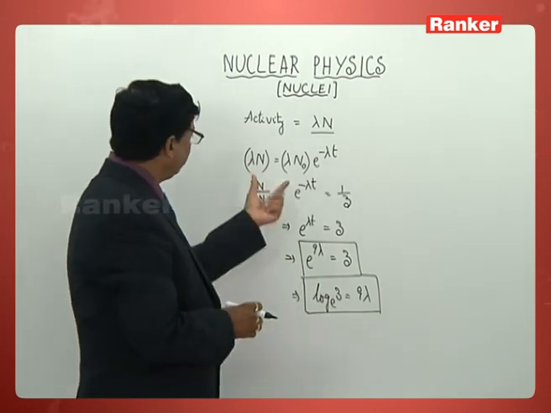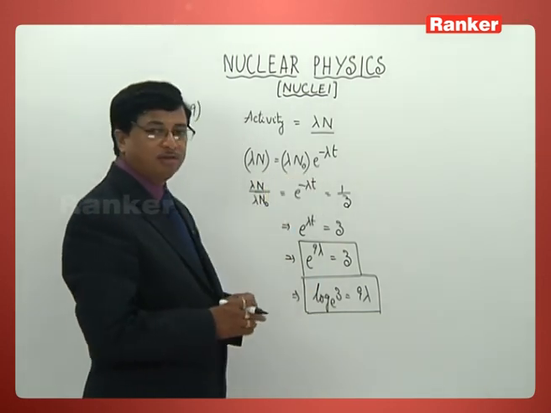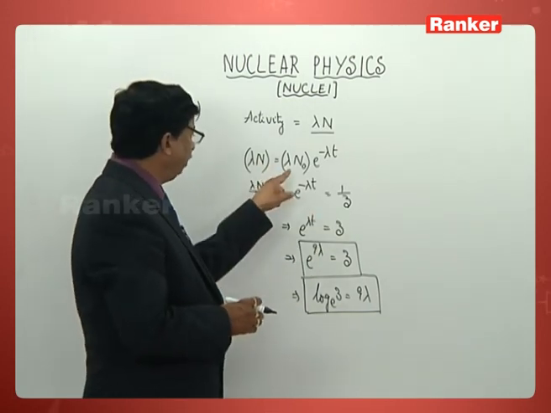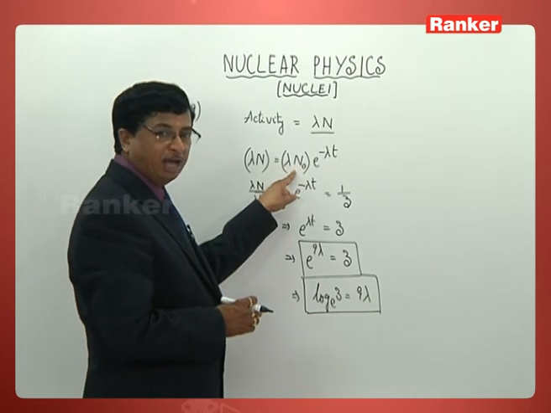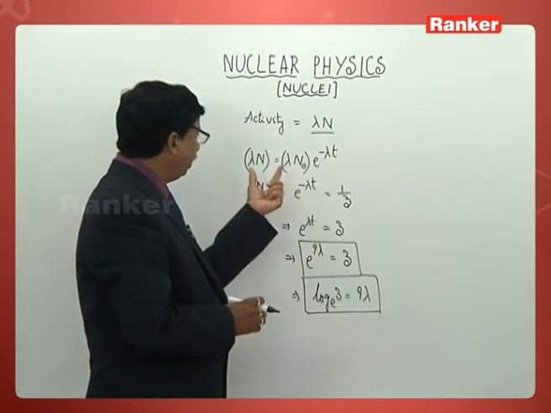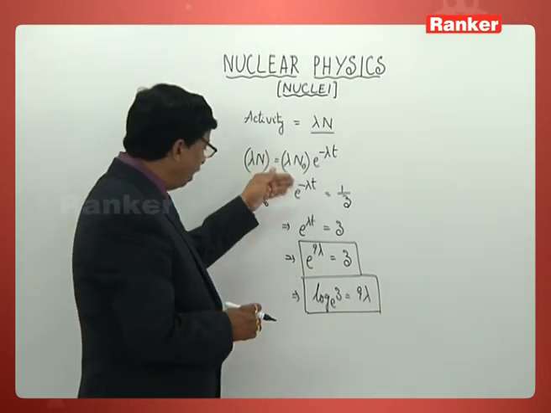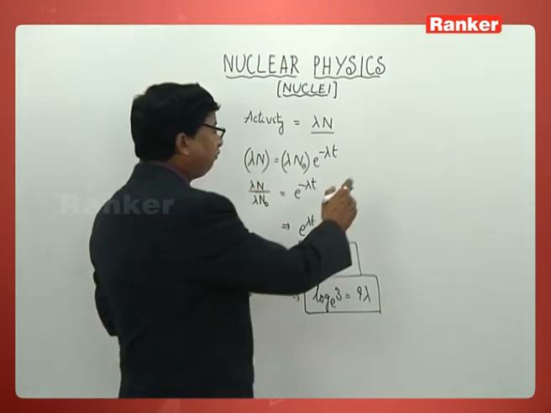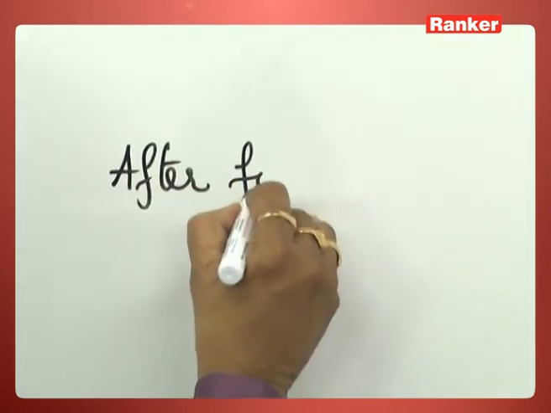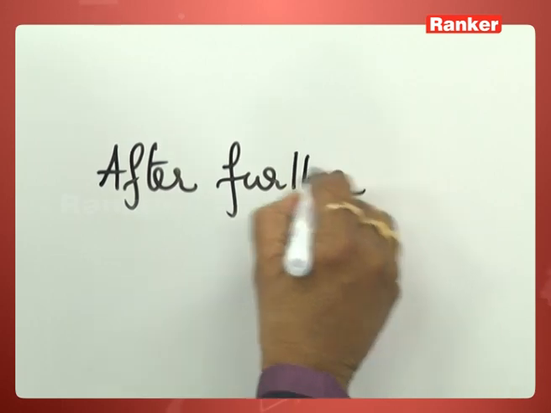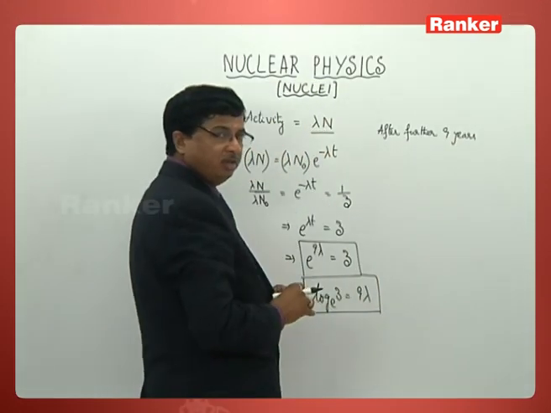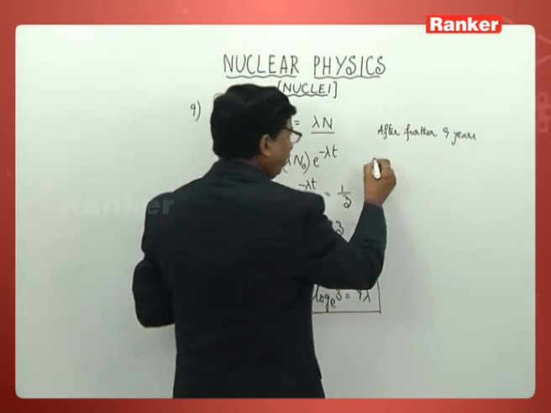Otherwise, you can once again rewrite the equation and calculate the rest. What is the present value here to be taken? Lambda n by 3 to be taken here. Lambda n by 3 means after further 9 years, what would be the activity?